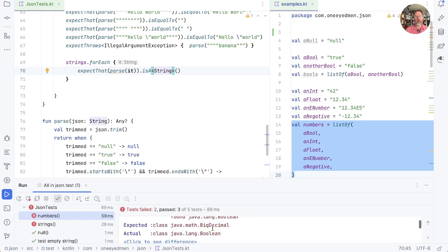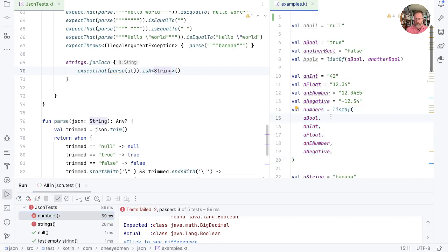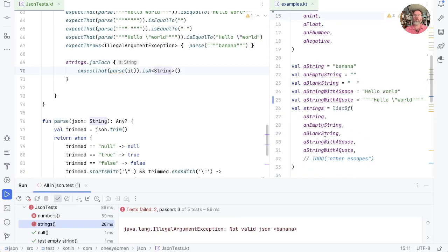So we actually got a Boolean out of one of our numbers. Oh, I put in a bool there. That was stupid. That should be easy to fix. What's here? Not valid JSON banana. Oh, well, thinking about it, these are strings, but they're not wrapped in the quote that's needed.